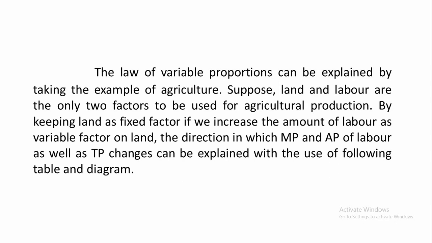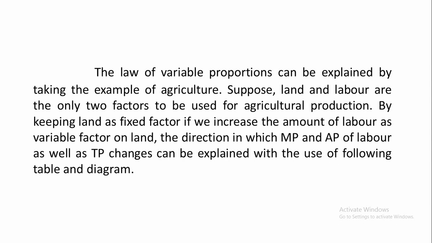Within a short period, or in the short run, if we want to increase the amount of production, we cannot increase all the factors of production, because in a very short time we cannot change the size of each and every factor. So the size of some factors will remain fixed, constant.